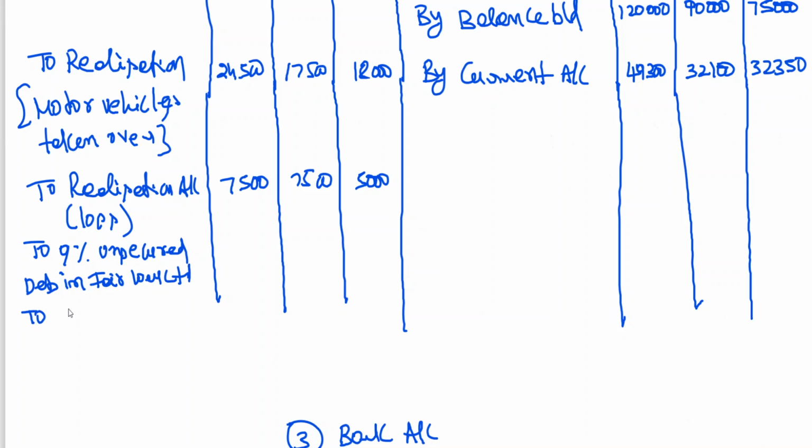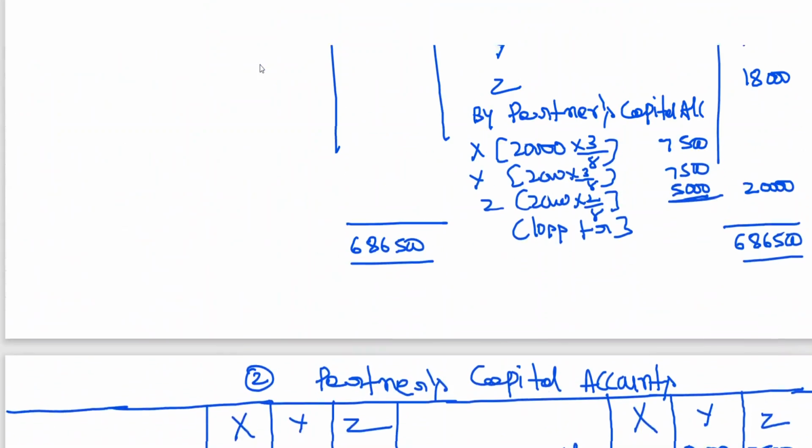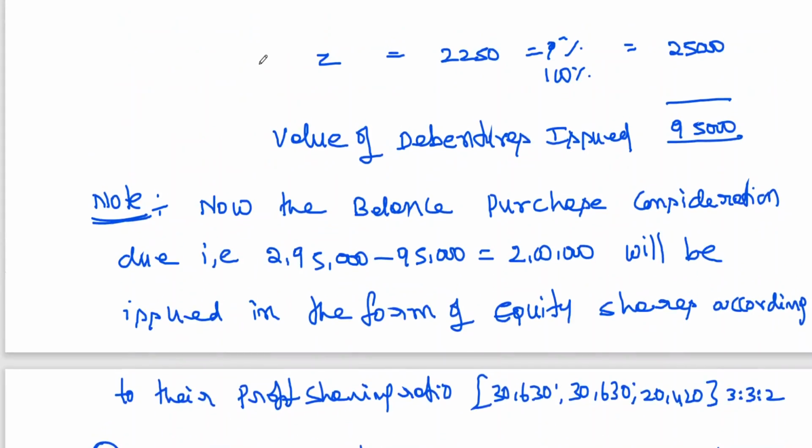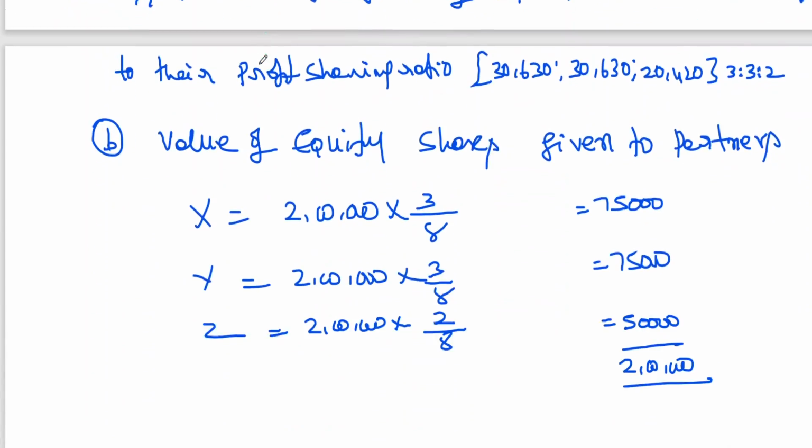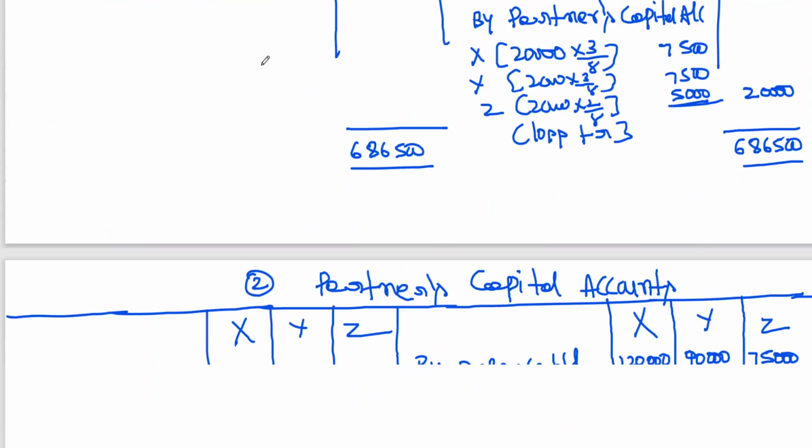Then they have also got some equity shares in Fairway Limited. You're given debentures to whom? Partners. 9% unsecured debentures and equity shares in Fairway Limited. We have already calculated this in working note number 1. Debentures, what is the value of debentures given? 40, 30, 25.